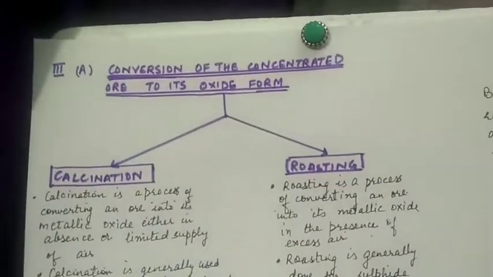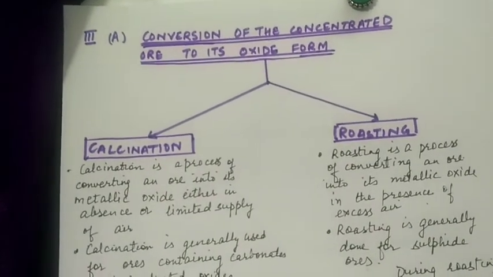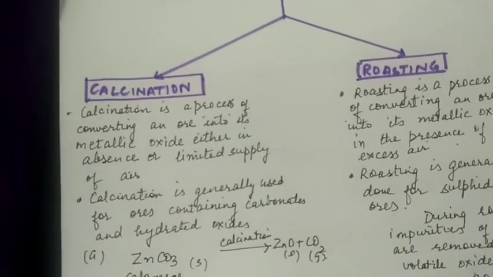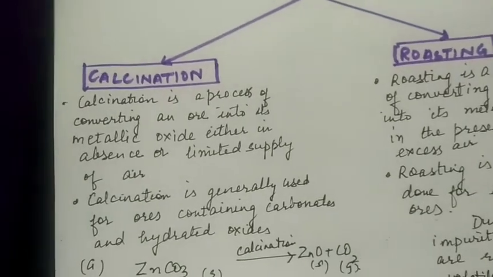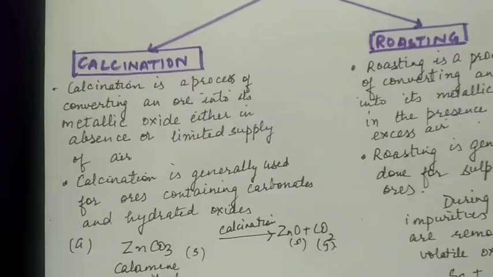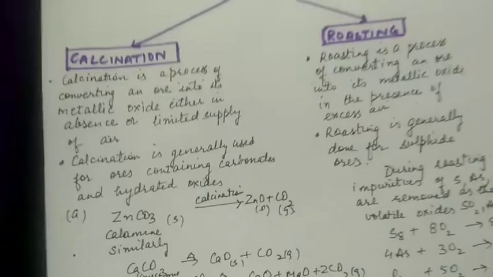So we can carry out this conversion by two methods. One is calcination and the other is roasting. Calcination is the process of converting an ore into its metal oxide either in the absence or limited supply of air. It is generally used for ores containing carbonates and hydrated oxides.